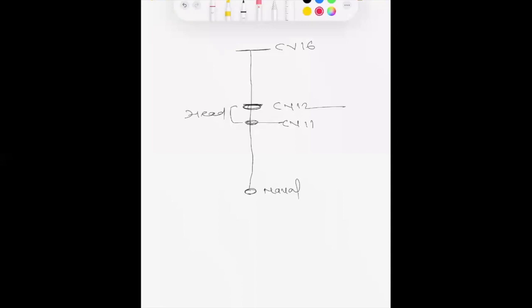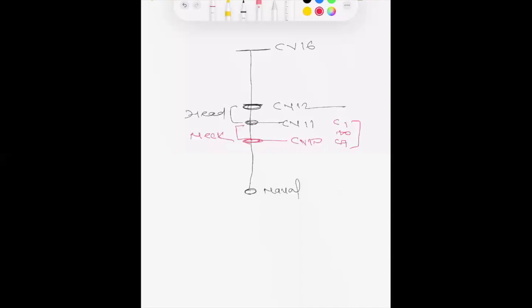Then the CV11 to CV10 area has been allotted to the neck region, and we can see C1 to C7, all the cervical vertebrae in this area. So in this way, whenever you want to treat any cervical spondylosis condition, these points may help. These are very excellent points. As soon as you put the needle, the effect will come immediately.